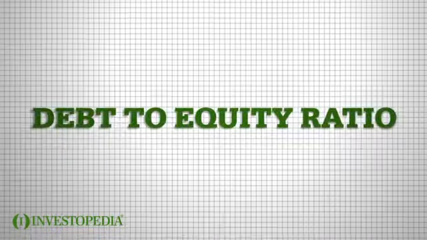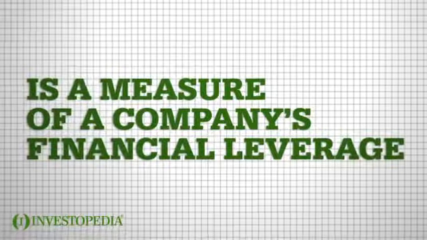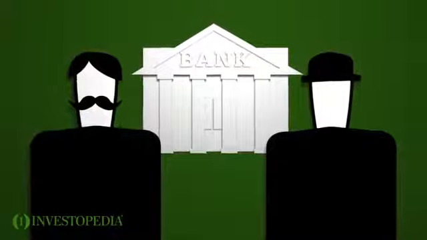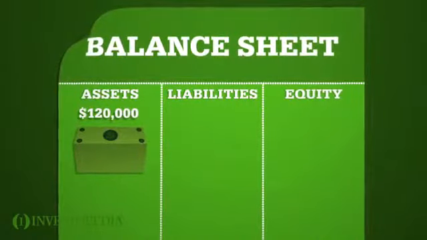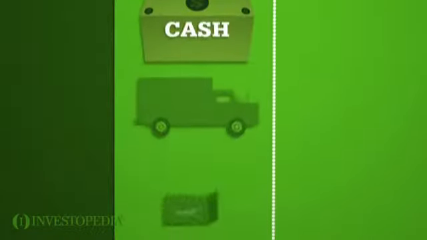The debt-to-equity ratio is a measure of a company's financial leverage. Al and Ed both go to the bank for business loans. The loan officer looks at their respective balance sheets. Ed has $120,000 in assets, cash, equipment, and so on.